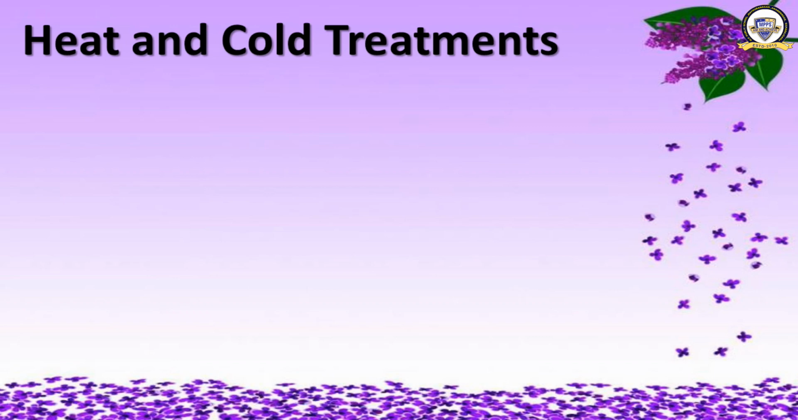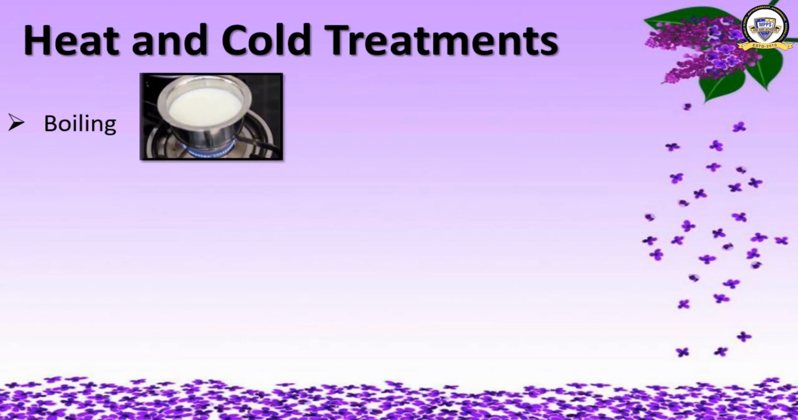Now we have studied the chemical methods to avoid microbial growth. Secondly, we are going to study heat and cold treatments. It involves boiling. Boiling kills many microorganisms, although not all, particularly those in the form of spores. That is why we boil milk for keeping its quality. Why do we boil milk? Because boiling kills many microorganisms. Sometimes we also boil water before giving it to a sick person, right?